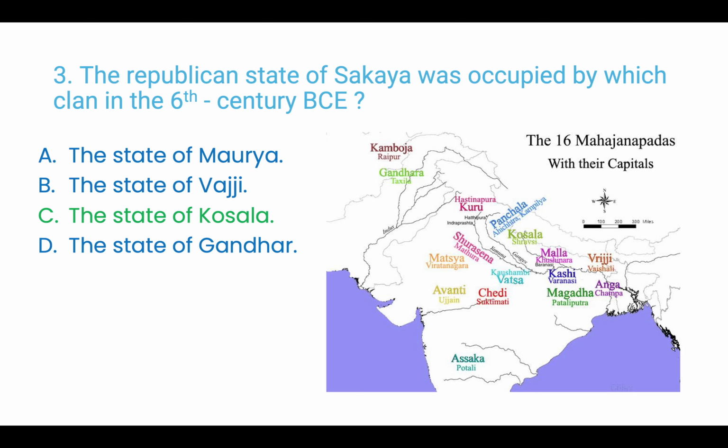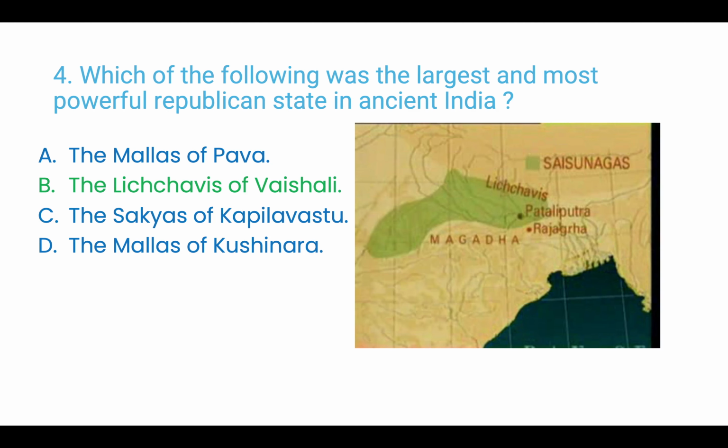Question 3. The Republican state of Shakya was occupied by which clan in the 6th century BC? A. The state of Maurya, B. The state of Vajji, C. The state of Koshal, D. The state of Gandhar. Answer is C. The state of Koshal.